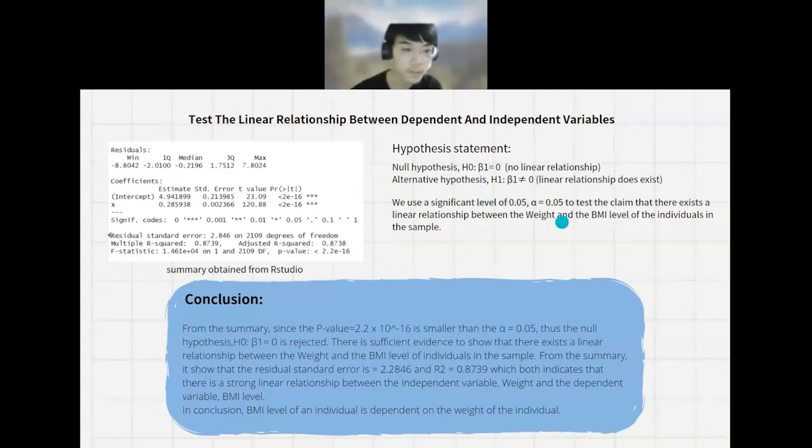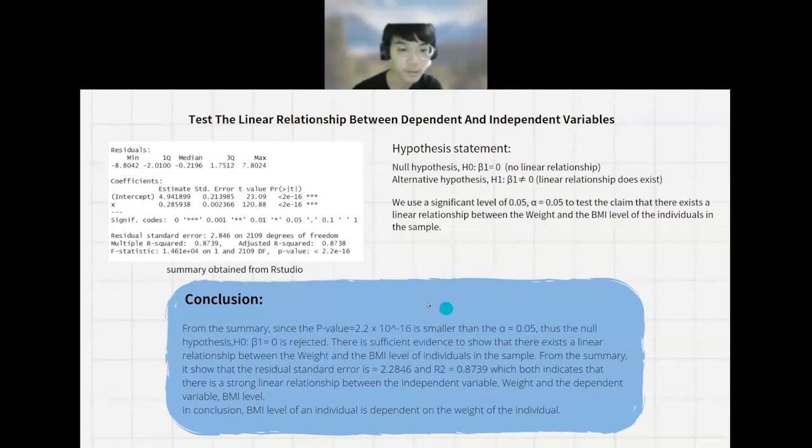From the RStudio summary, we get a p-value of 2.2 times 10 to the power of -16, which is smaller than 0.05. Thus, the null hypothesis is rejected. There is sufficient evidence to show that there exists a linear relationship between the weight and the BMI levels of individuals in the sample.